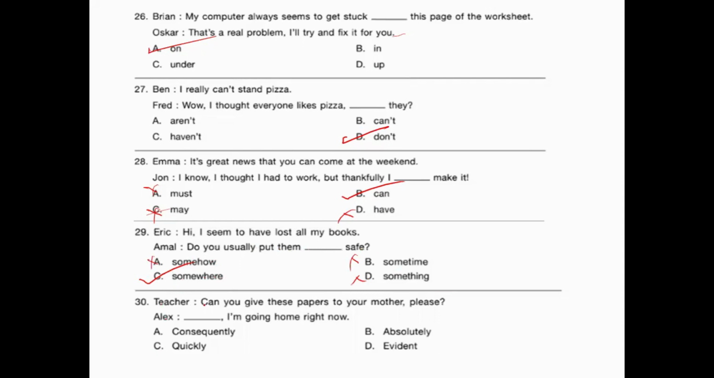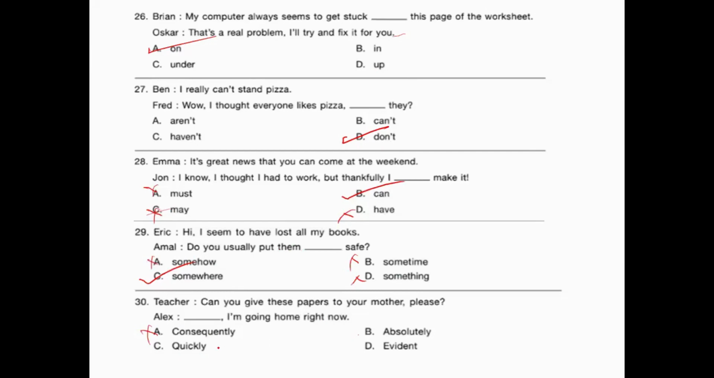Okay. Now, teacher, can you give this paper to your mother, please? Alex, dash, I'm going home right now. Okay. Consequently, no. As a result, no. It can't be the correct answer. Absolutely. Oh, yes, like sure, I can, like that. Okay. So it can be the option B now.